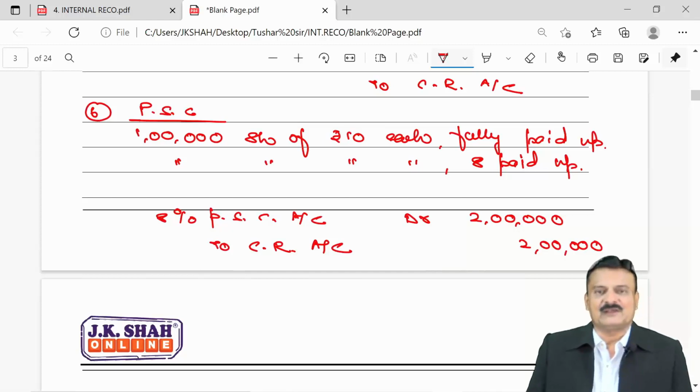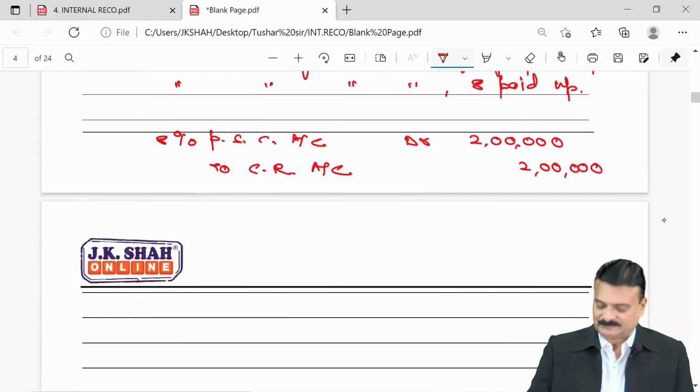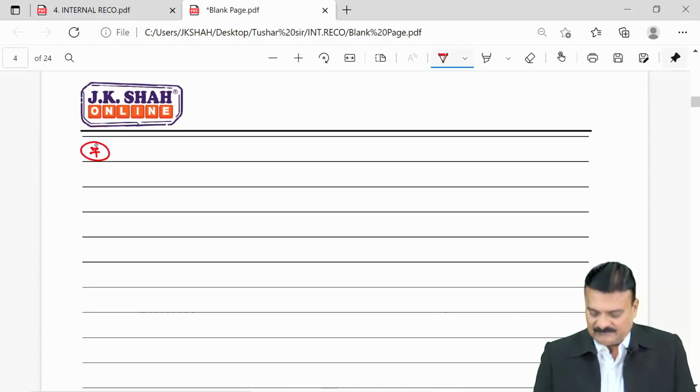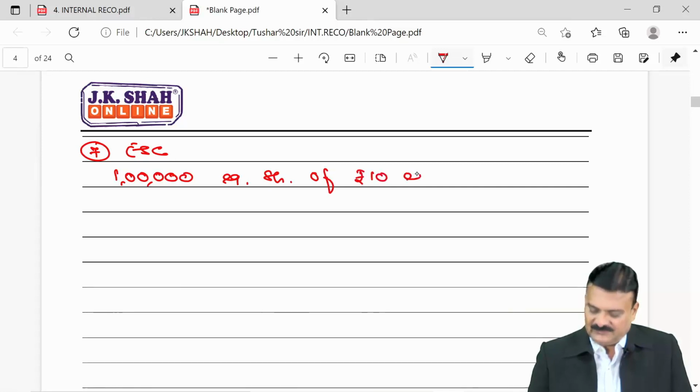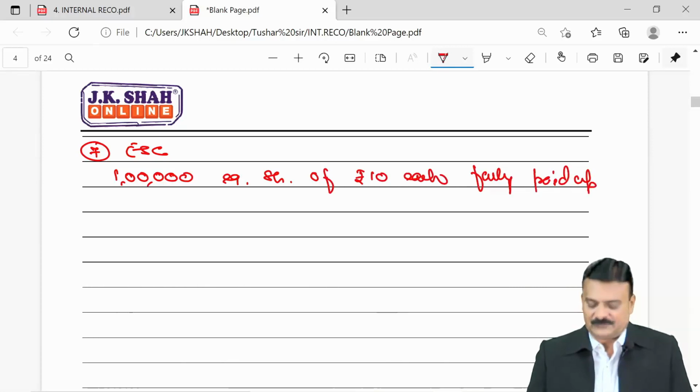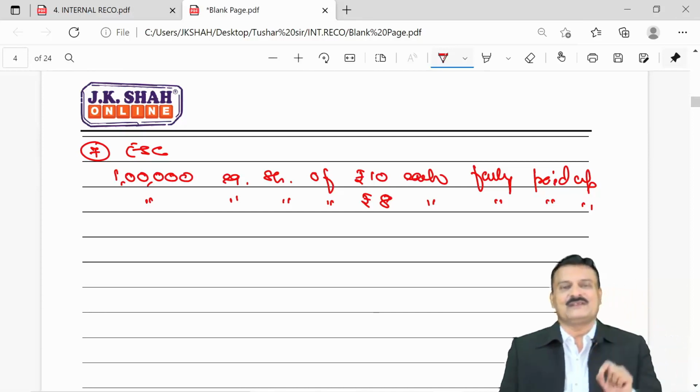Be very watchful, this is reduction in paid up value that I showed you. For equity share capital I am showing you reduction in face value. Suppose for equity share capital, the old capital is 1 lakh equity shares of rupees 10 each, fully paid up, and the equity shareholders say, okay, do one thing, make it 1 lakh equity shares of rupees 8 each, fully paid up. So they are reducing their face value from 10 each to 8 each.